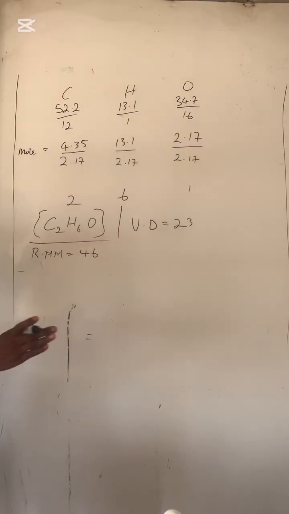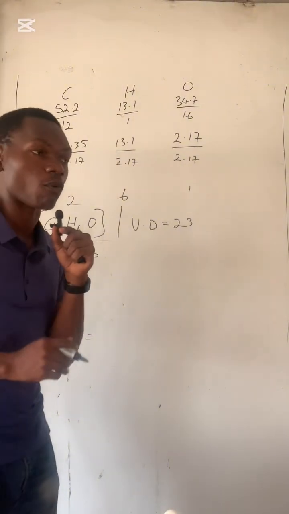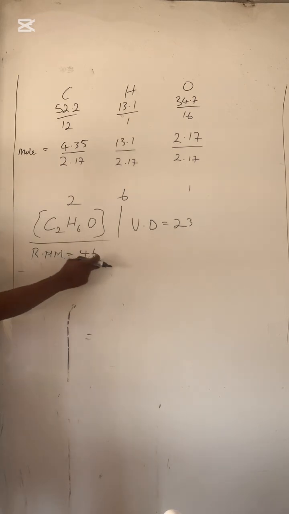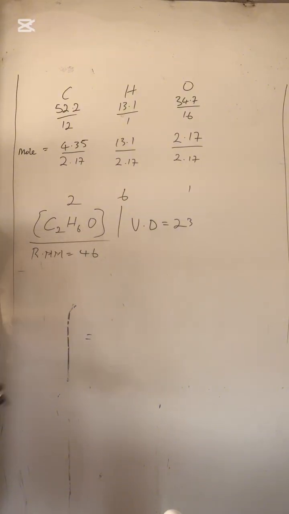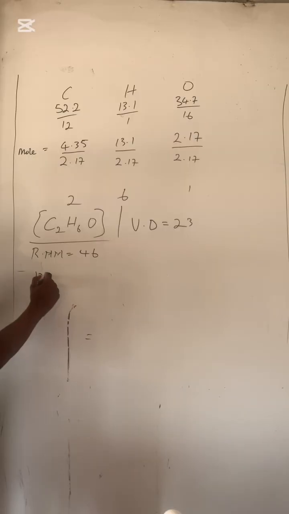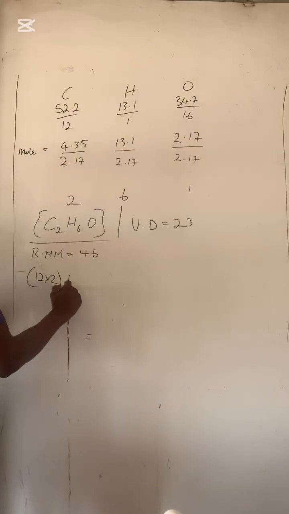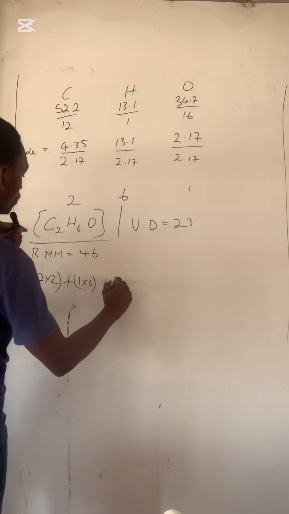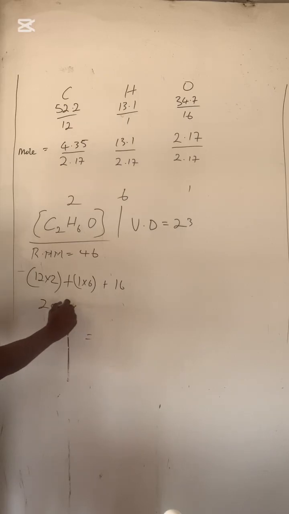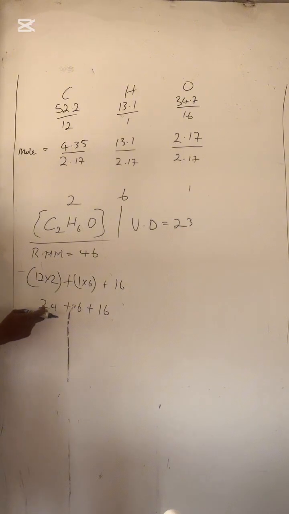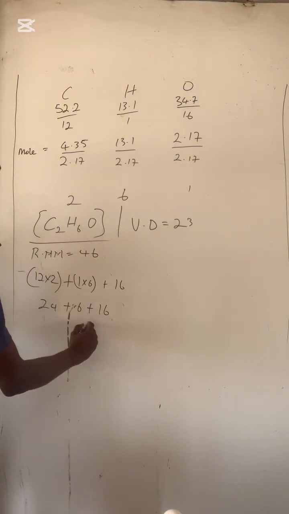Remember that we are asked a second thing to calculate, apart from the empirical formula, the actual formula. Now let's see if we sum the relative molecular mass of this compound, if this gives us 46. If it gives us 46, we know that this is a ratio formula and this is also the molecular formula. Let's simply do that. Carbon here is 12 appearing 2 times, plus hydrogen is 1 appearing 6 times, plus oxygen is 16. So 24 plus 6 plus 16 gives us 46.